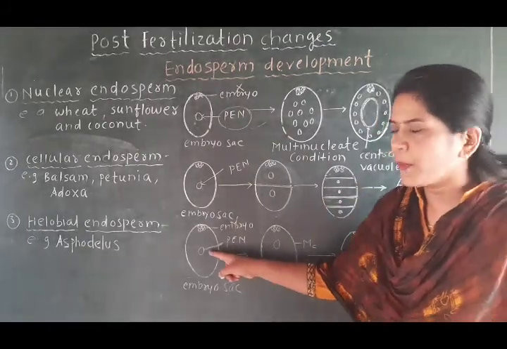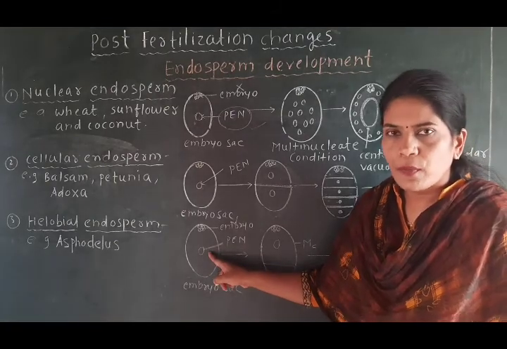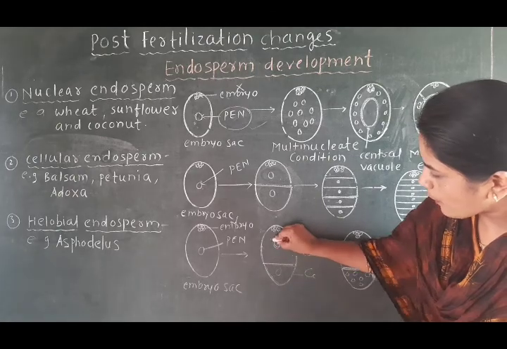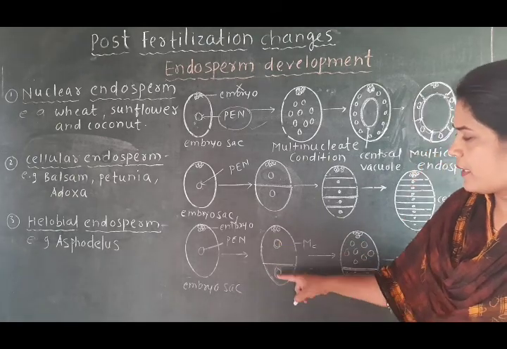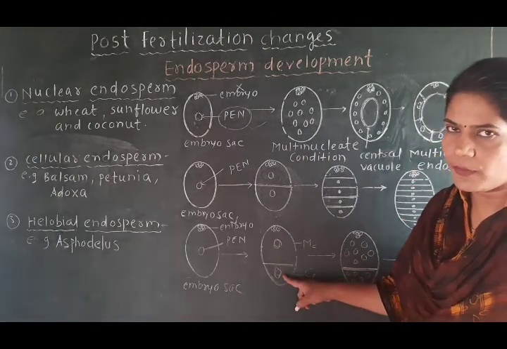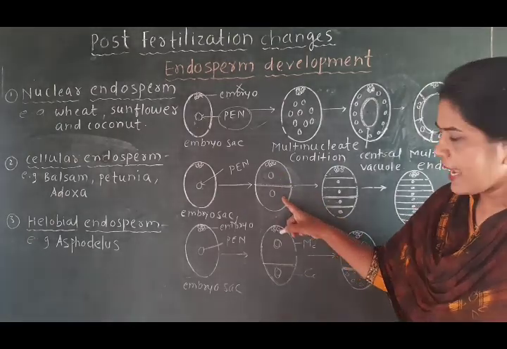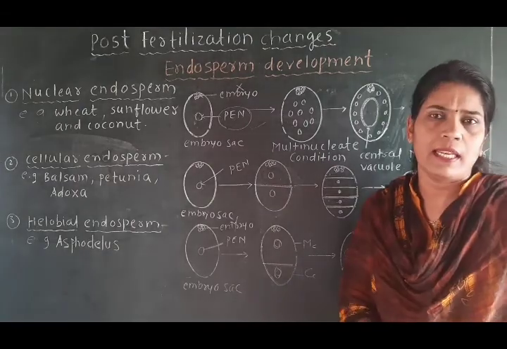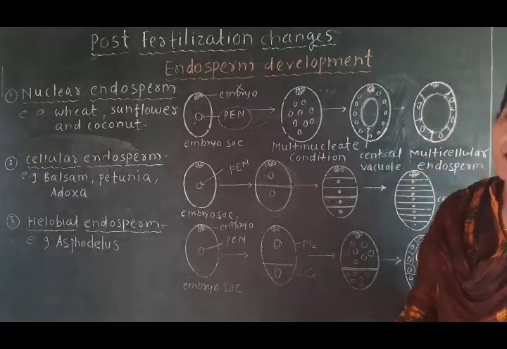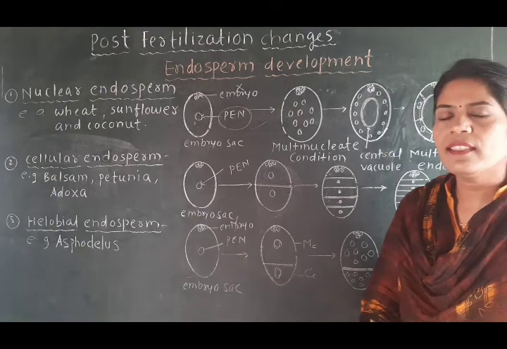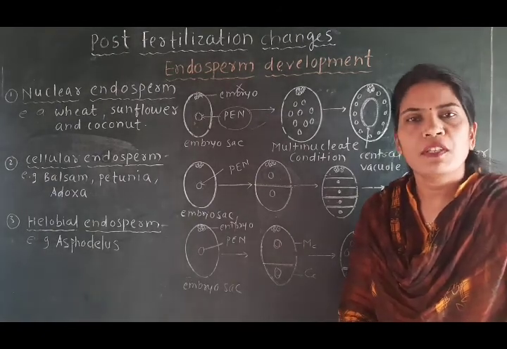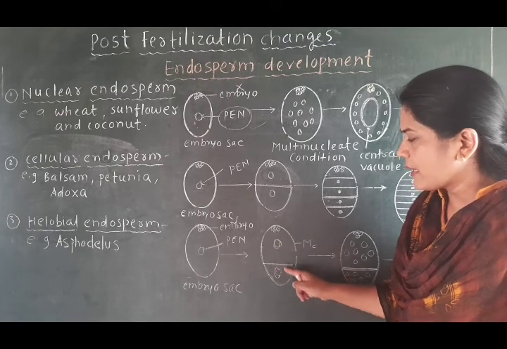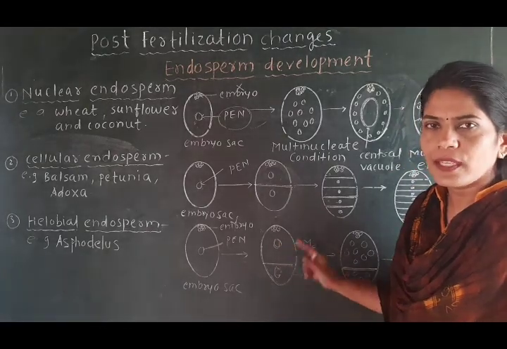This primary endosperm nucleus first divides by the process of mitosis, and there will be formation of two nuclei. See here, there is a formation of two nuclei like in this figure, as well as formation of the wall around it. That means immediately there is a formation of the cell wall. Then there is a formation of the cytoplasm. So the nuclei get doubled, as well as around these nuclei there will be formation of the cytoplasm.